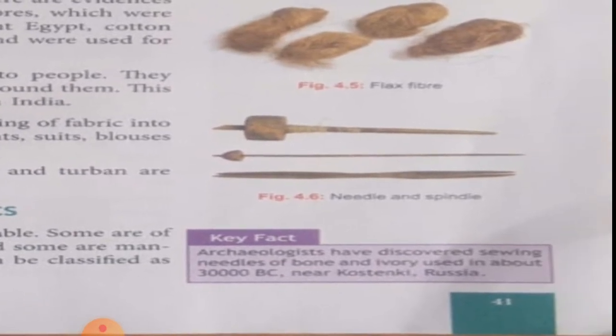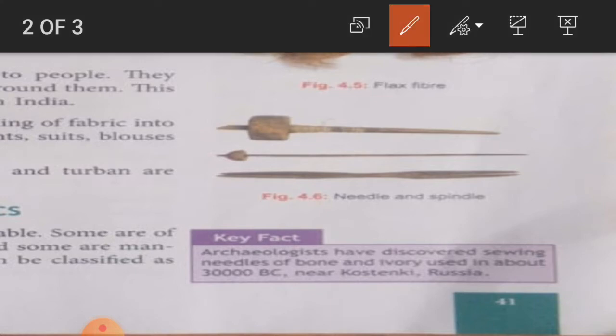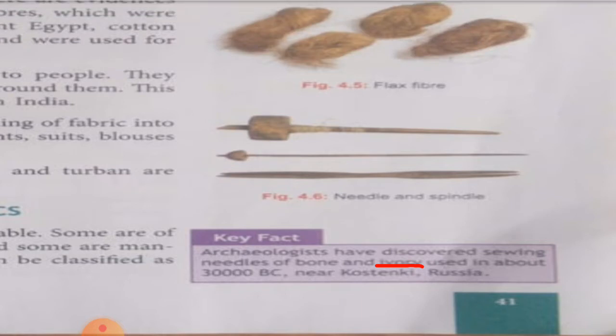Now I can see it clearly. Ivory, underline this word, ivory. Ivory means a substance composing the main part of the tusk of an elephant, which is used to make ornaments. Ivory was used in about 30,000 BC near Kostenki, Russia.